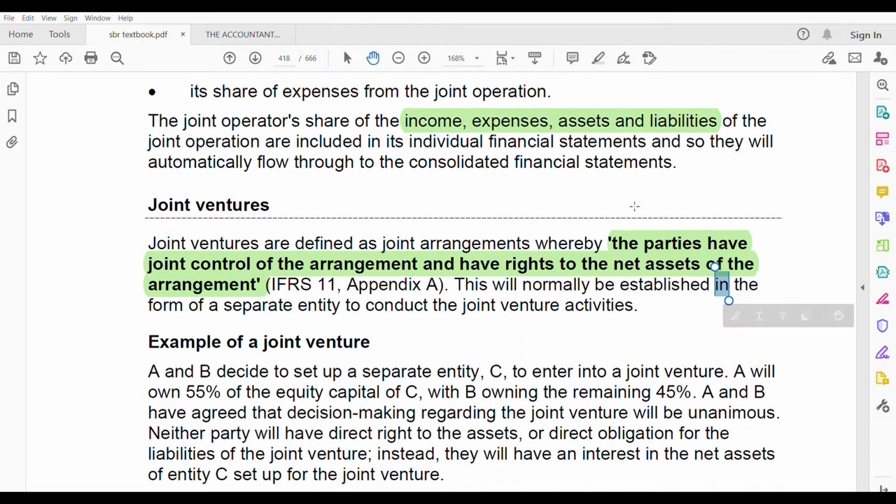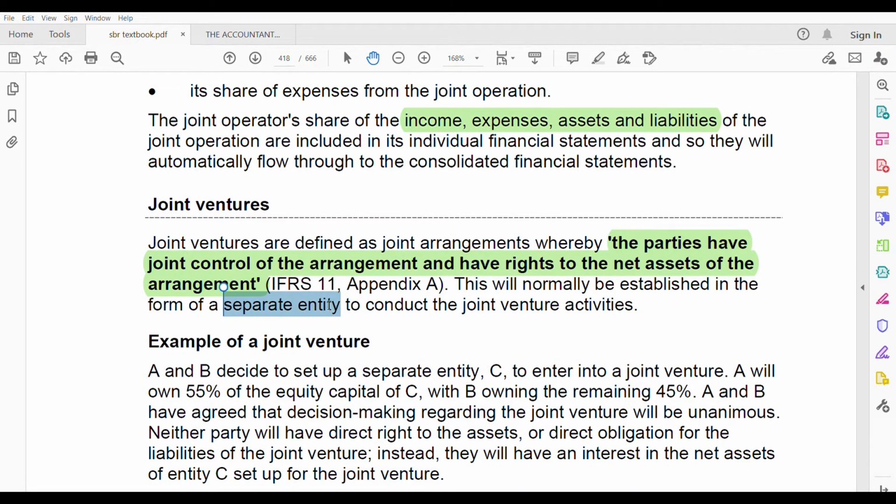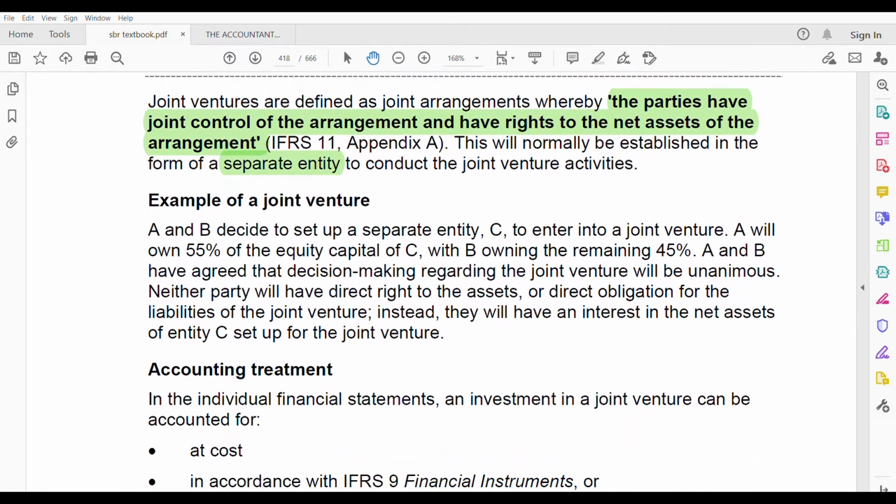Here, another difference is, joint operation, we told that there is no separate entity, but in joint venture, there is a separate entity. They will normally be established in the form of a separate entity. This is the second difference, to conduct joint venture activities. Example, A and B decide to set up a separate entity C. So when you see this kind of statement, automatically it's a joint venture. To enter into joint venture, A will own 55% of share capital of C, B owning the remaining 45%. A and B have agreed decision making regarding joint venture will be unanimous.